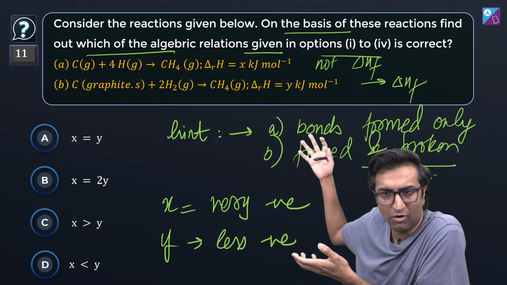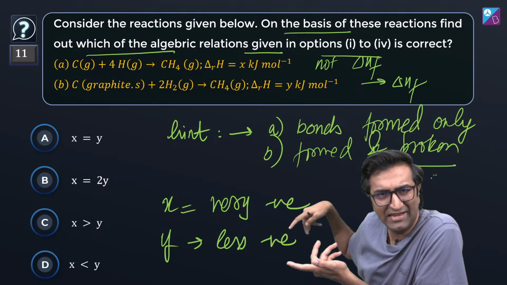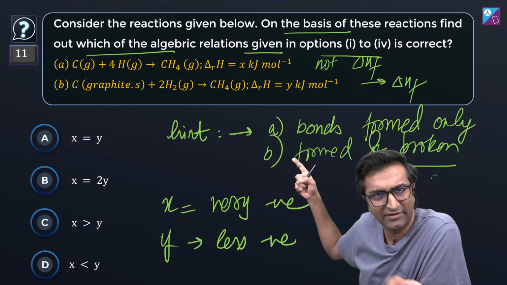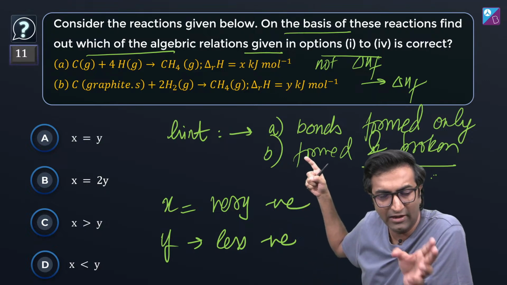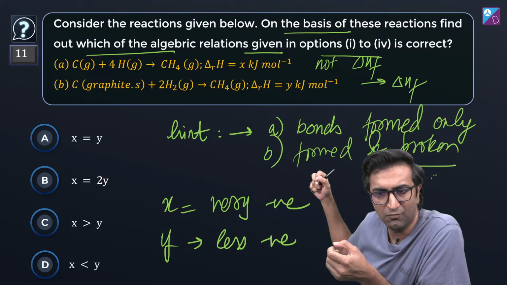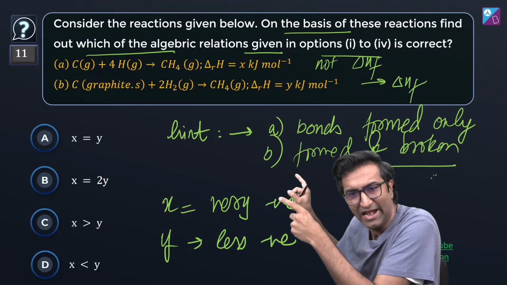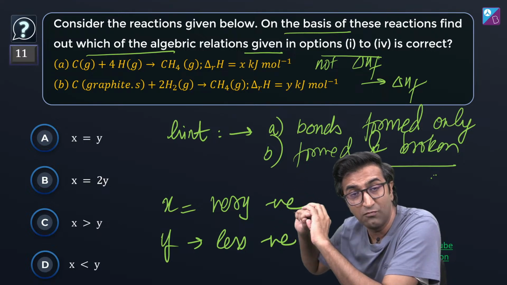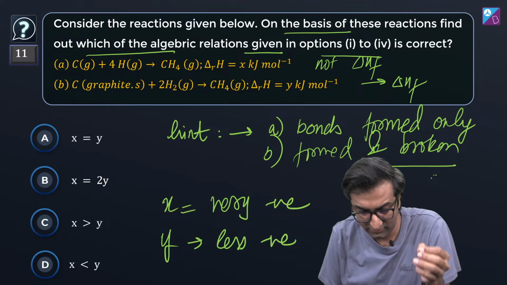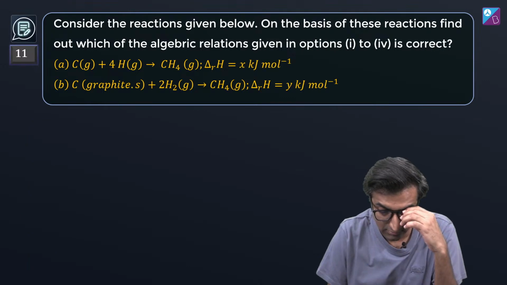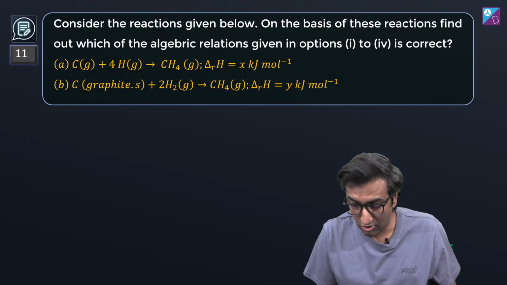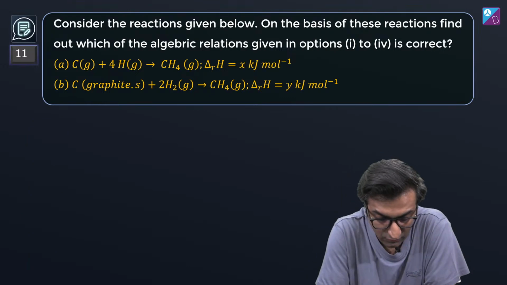X is very negative, right? Because इसमें only bonds are being formed. Y is going to be less negative because I have to also, as Pratham, as Shlok and everybody else said, provide energy to break the graphite solid bonds to make it a gaseous atom, and you have to break H, atomize that, right? 2H2 has to become H, right?